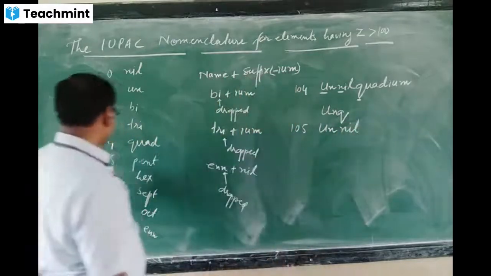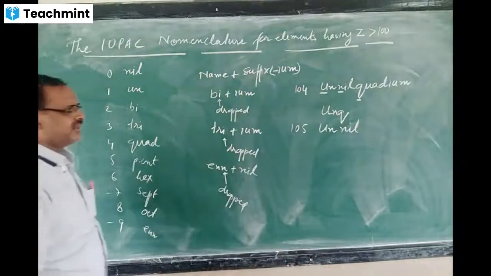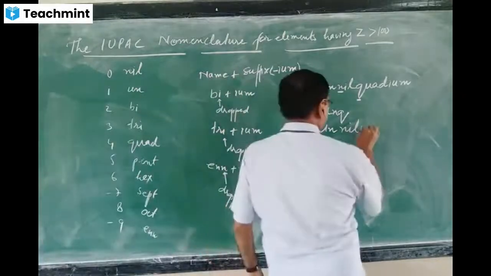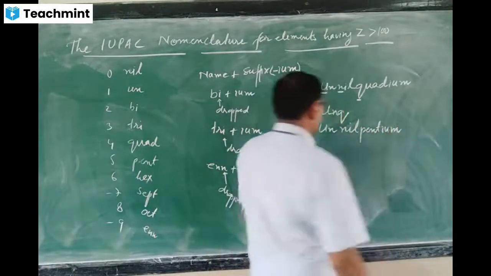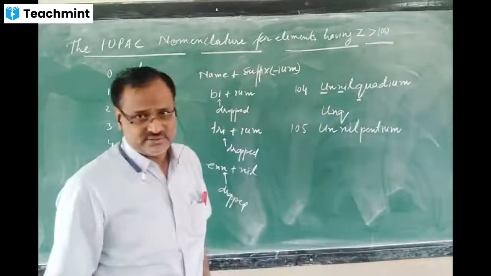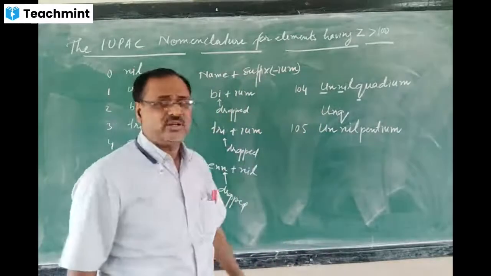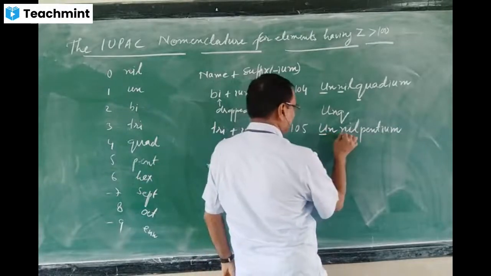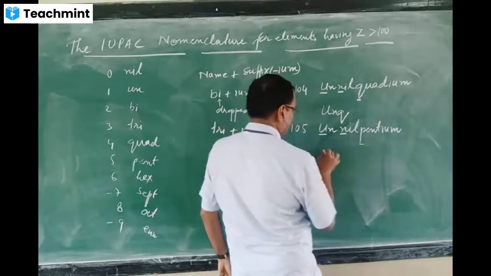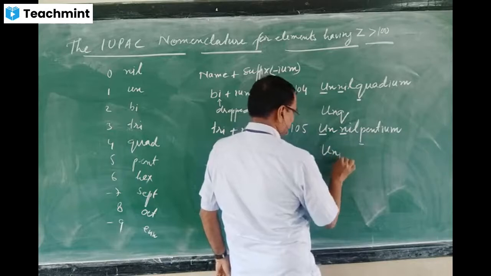For 5, what will you take? Yes, correct, pent. Then ium. Unnilpentium. This is the name of the element with atomic number 105, and for the symbol, just take the initial letters: UNP.